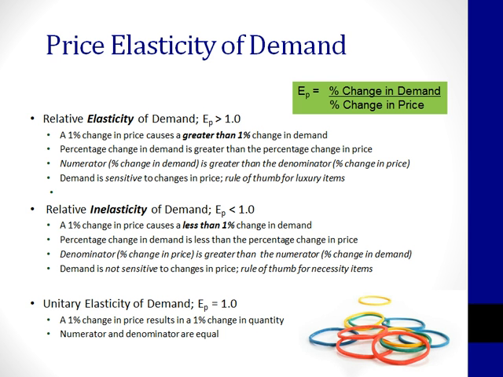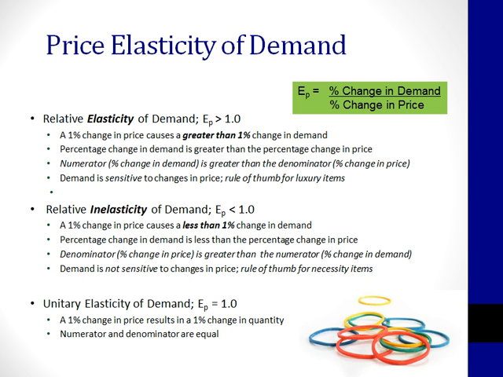Now this percentage can be any percentage, 1% or 300%. What's important is that you're comparing the percentage change in demand with the percentage change in price. Also consider that you're comparing a percentage with a percentage. You can't compare a price change with the quantity change. For example, you can't insert a $5 change in price and a 12 can of peas change in quantity demanded. The numerator and denominator need to use the same units of measure. So in this case, we're comparing the percentage changes.